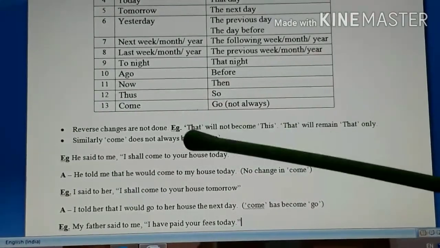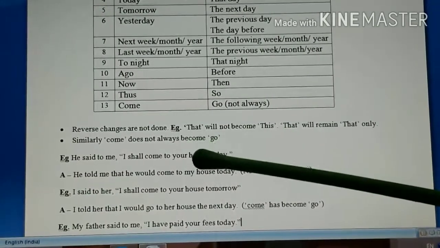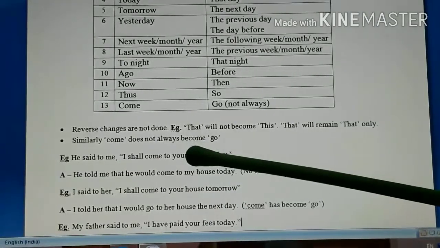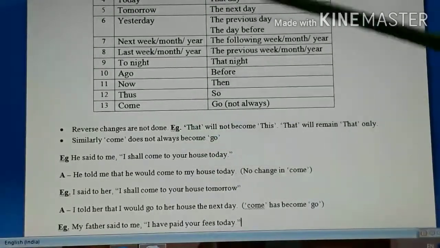Now he told me, and I am only doing the indirect. So here the sense becomes that he is going to come. He is coming to my house. So come will remain come only.